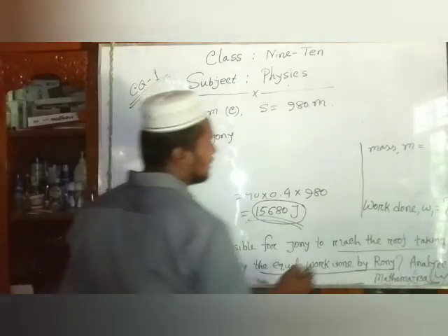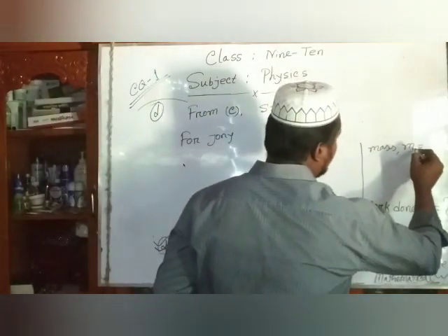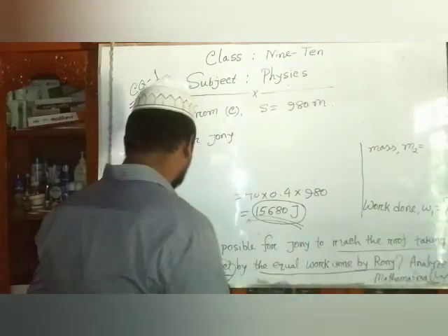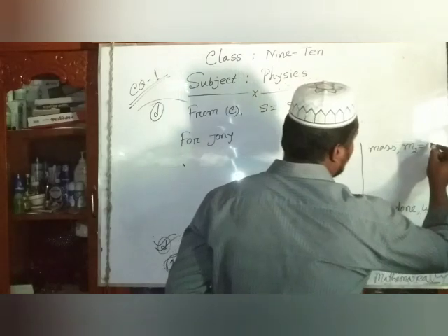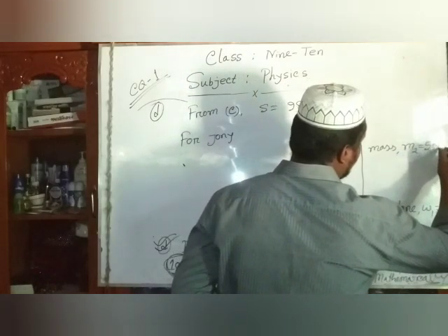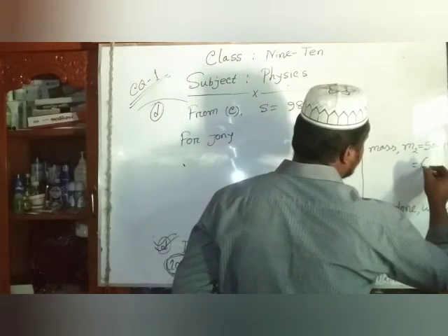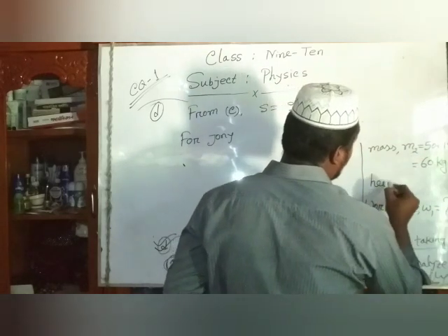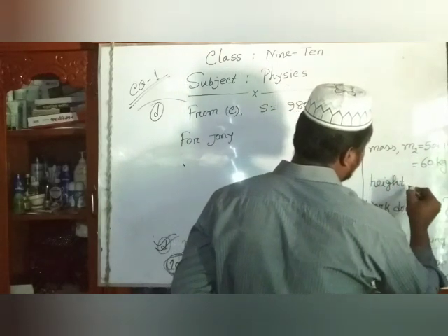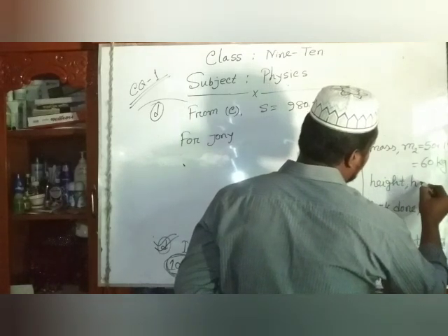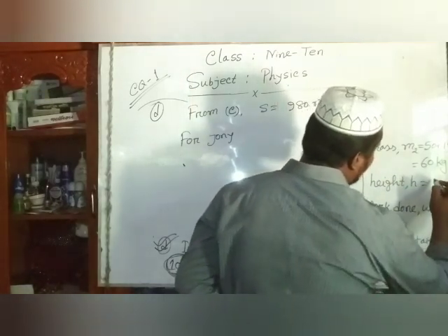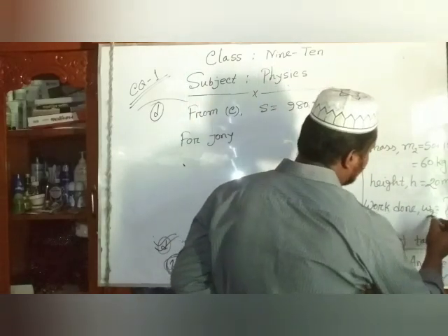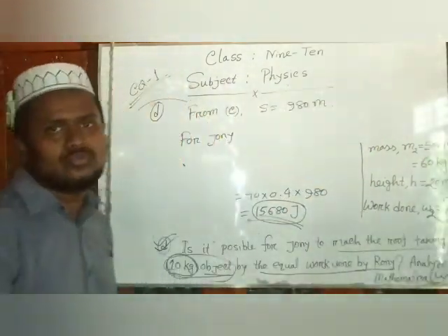That means we say that the mass of Johnny including the mass of the object is m2 equals 50 plus 10, that means 60 kg. And the height H equals 20 meter.